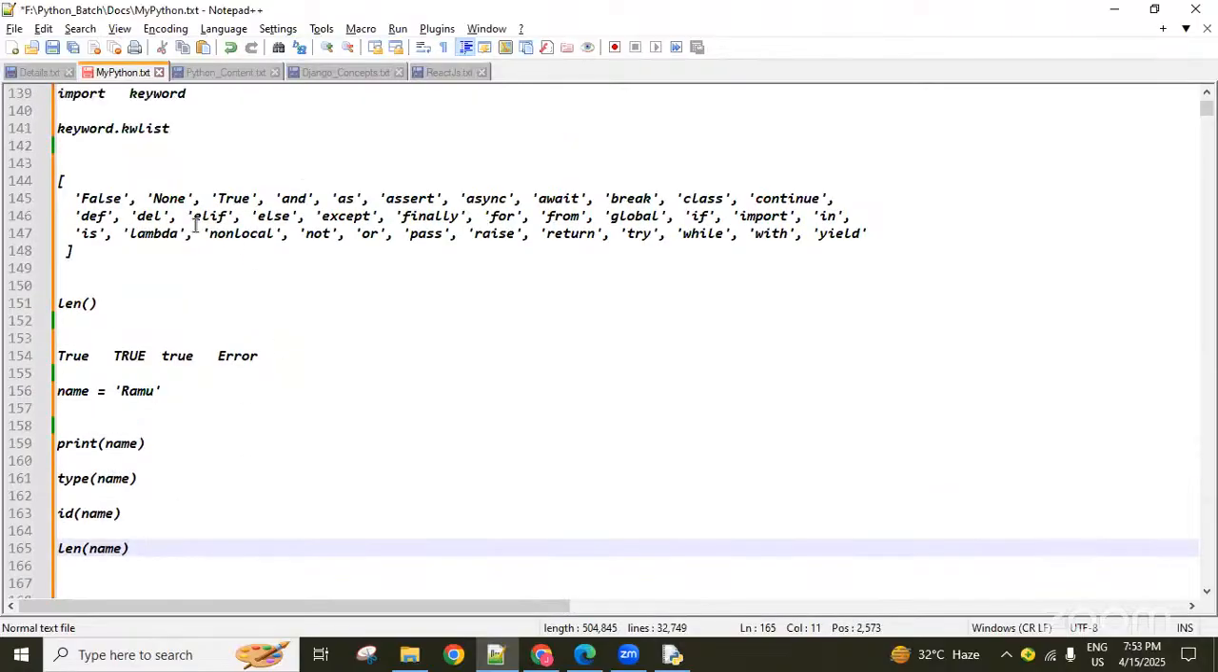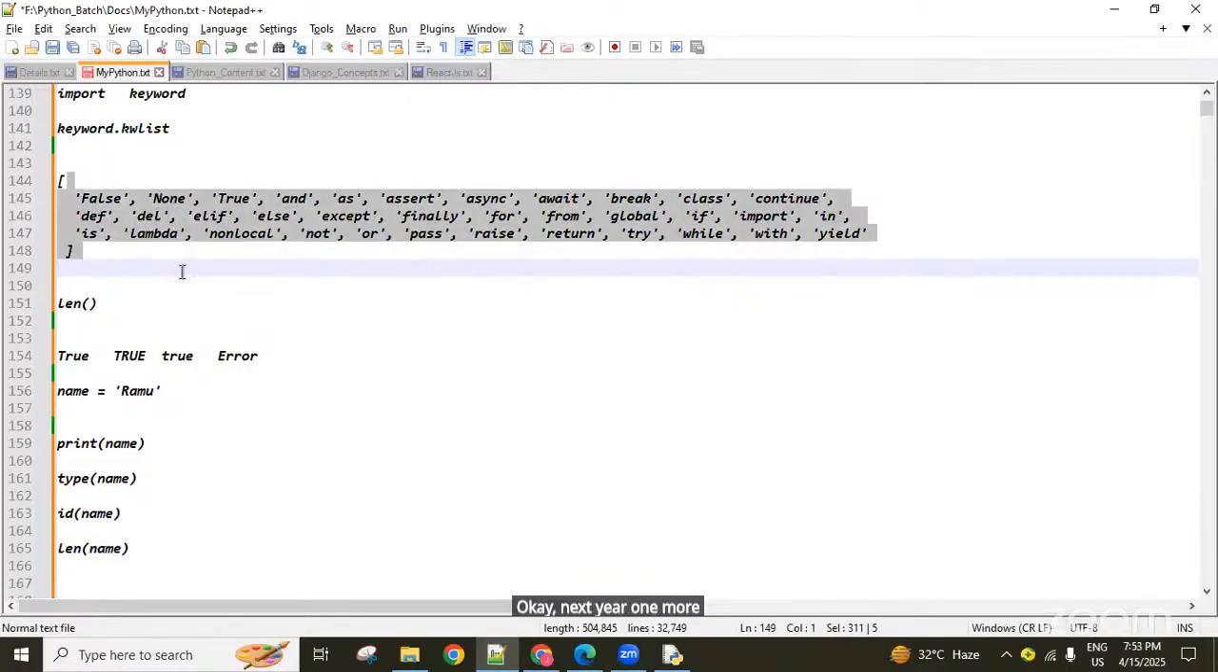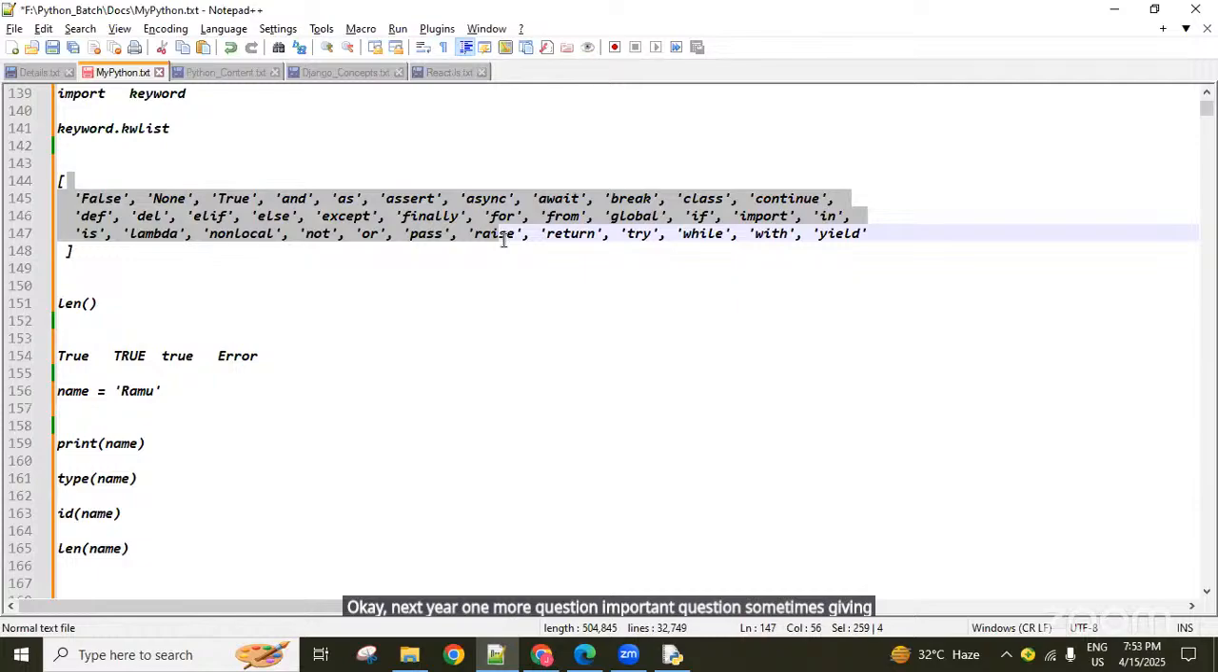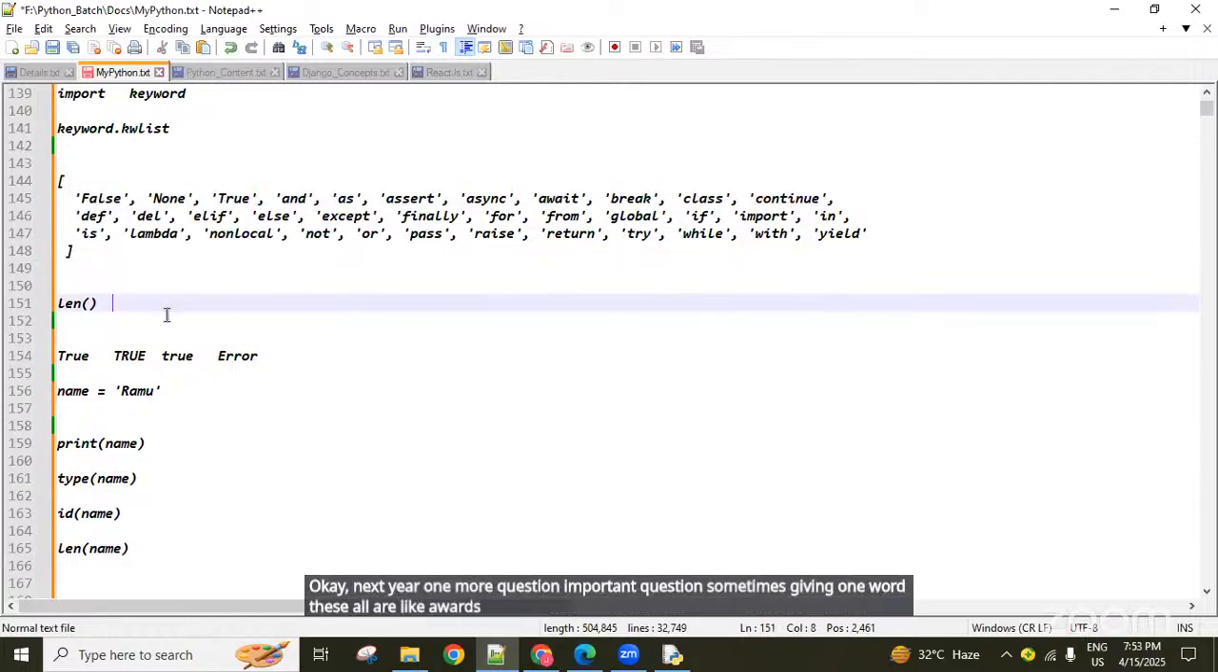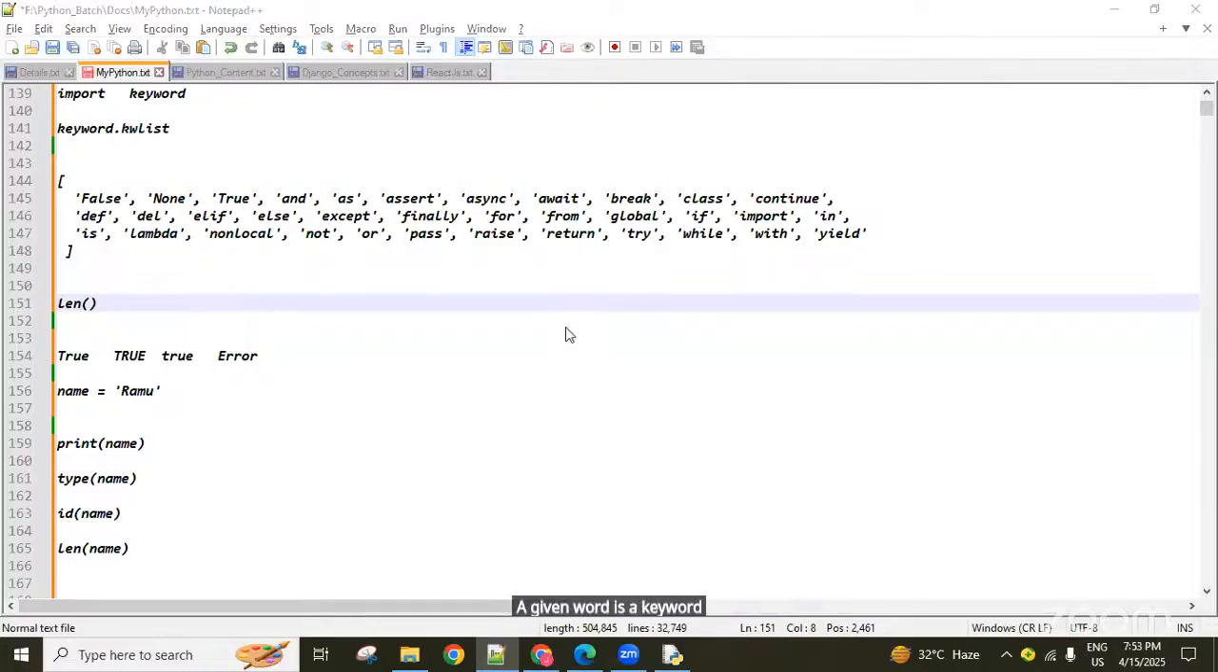Okay. Next here, one more important question. Sometimes one word is given, these all are words, guys. This given word is a keyword or not, how to find out, like asking. How to find out, or else write a program for checking whether a given word is a keyword or not. Checking whether a given word is a keyword or not, they ask us.